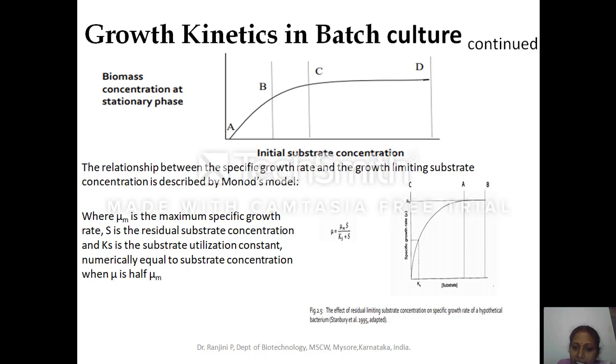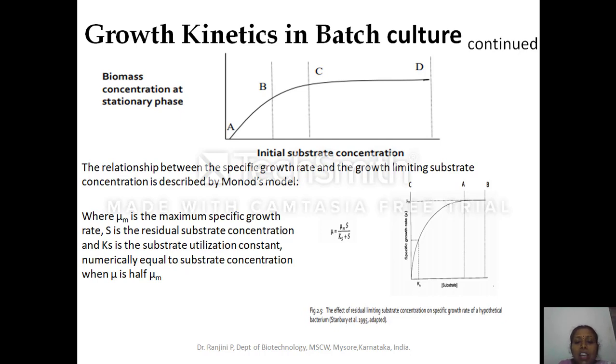Next, the specific growth rate mu can be determined like mu is equal to mu max, or mu m, into S, where S is the substrate concentration, or it may be the essential nutrient concentration, divided by Ks. Ks is the substrate utilization constant.